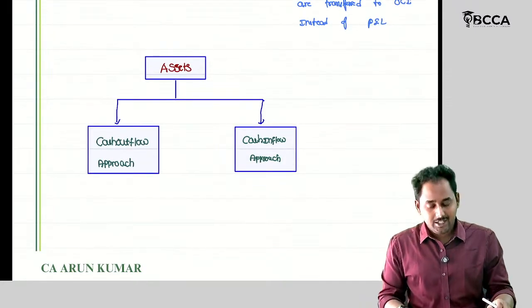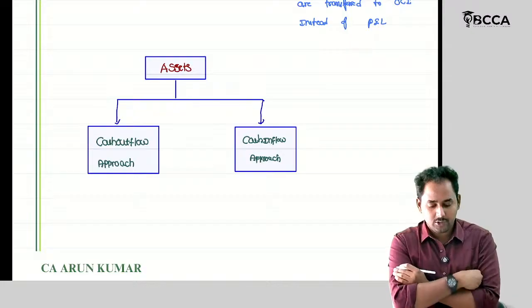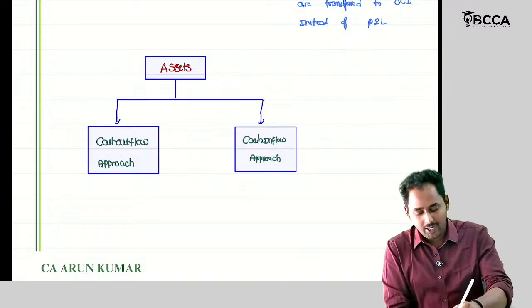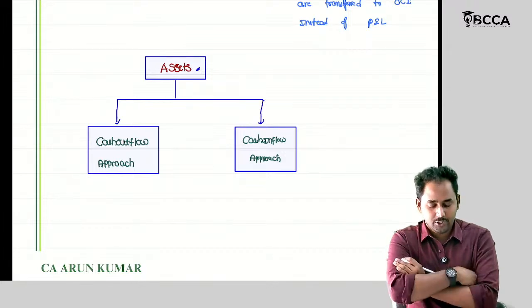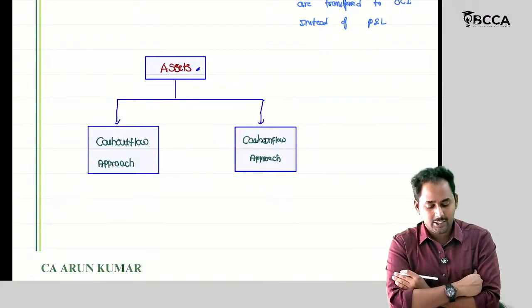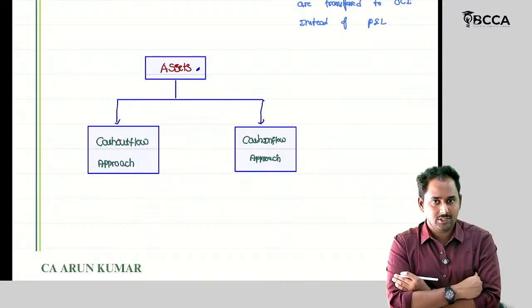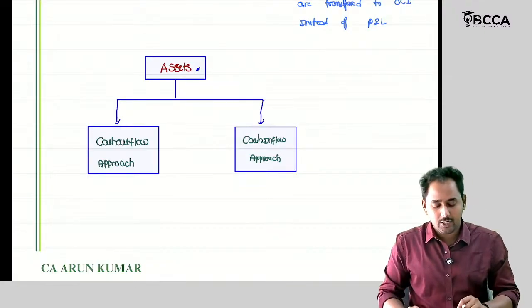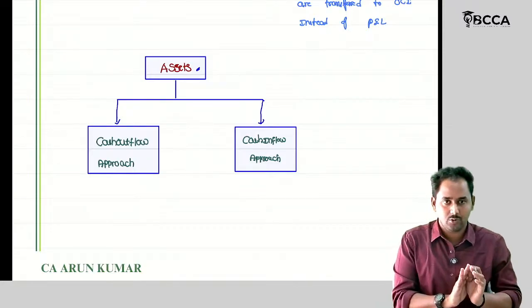So at which value can we record the asset? How much cash outflow is incurred out of my pocket to acquire or purchase this asset? That is the cost of the asset, or we should record the asset at that value. Or the second aspect: how much cash flow is generated from the usage of this asset in my business. I can take the present value of the future cash inflows because of this asset, and I can record this asset at the present value of the future cash inflows. This is the cash inflow approach.